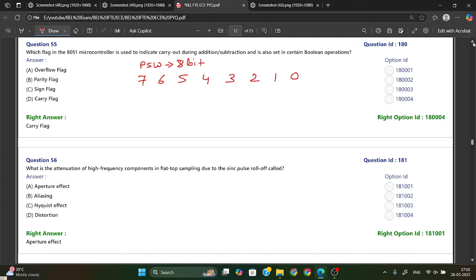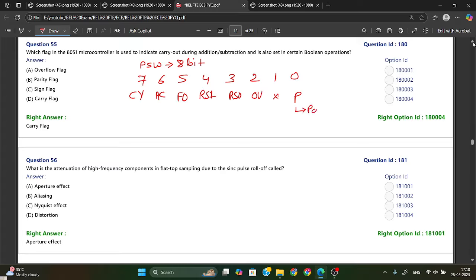We have the P flag, this bit is no use, this one is your OV flag, this is your RS0 flag, this is your RS1 flag, this is your F0 flag, this is your AC flag, and this is your CY flag. P is your parity flag.